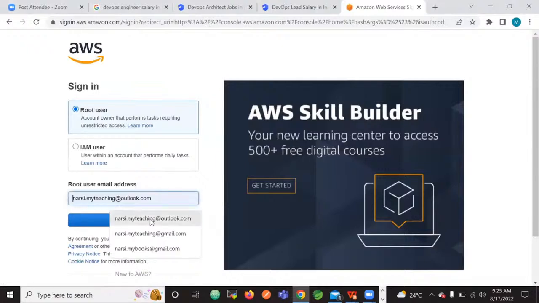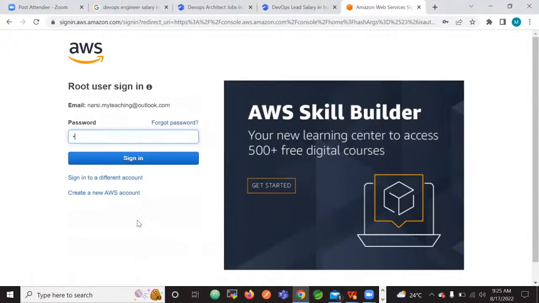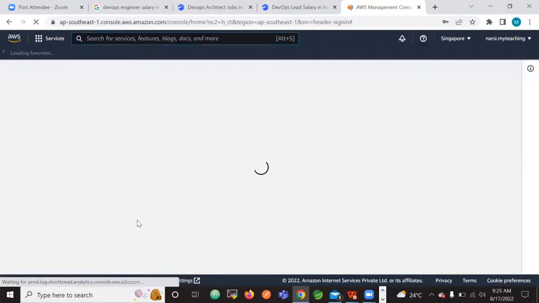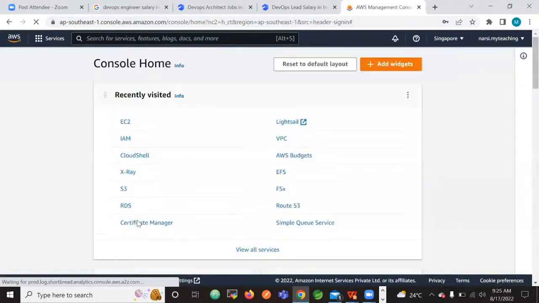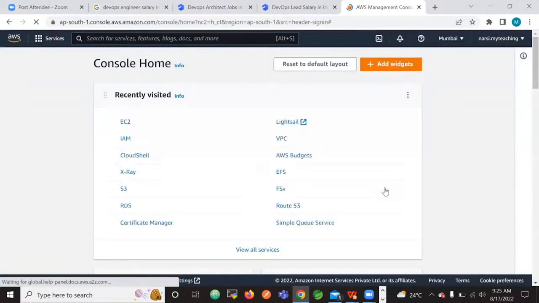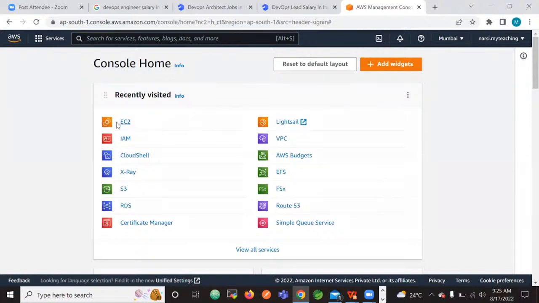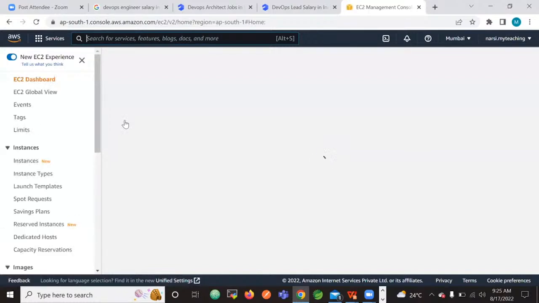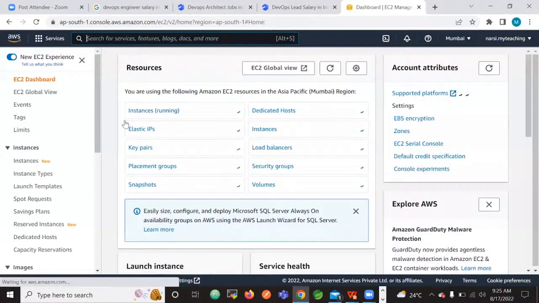Let me showcase how we will take it, just in an overview, showing how many machines we will take. That is the reason I'm telling you, you also sometimes have to pay for them, because it is not a hello world, or maybe welcome to Java, welcome to DevOps. No, it is not such kind of application we're going to deploy. We're going to deploy real-time applications, which are around 1 GB or a minimum of 600 MB in size.